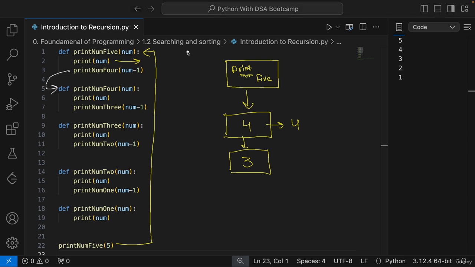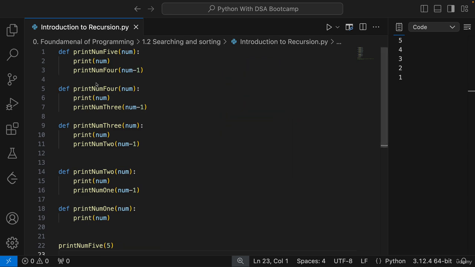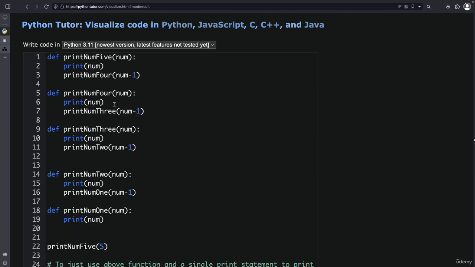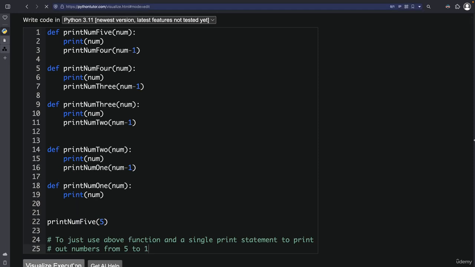So this last line is pushing the flow to another function. To explain this in a good manner, let us go to Python Tutor and see how exactly this will happen. So let us paste this here, everyone, and try to visualize this. Let it just make the visualization.